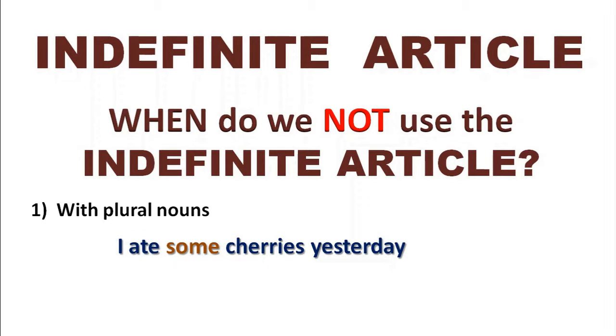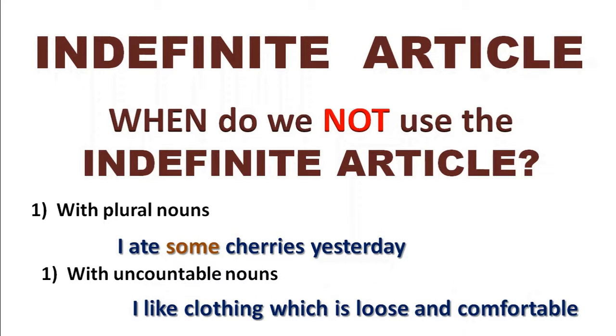And we'll look a little bit at quantifying a little later. So we don't use it with plural nouns, and we don't use it with uncountable nouns. So for example, here we have a sentence, I like clothing, which is loose and comfortable. Clothing is an uncountable noun. I'm going to put in a word of caution here.